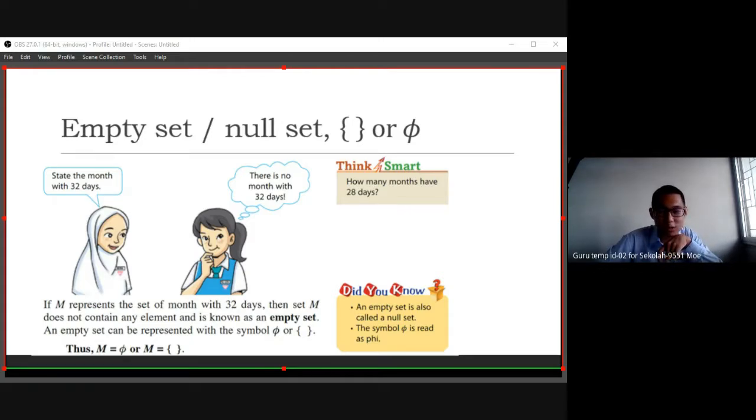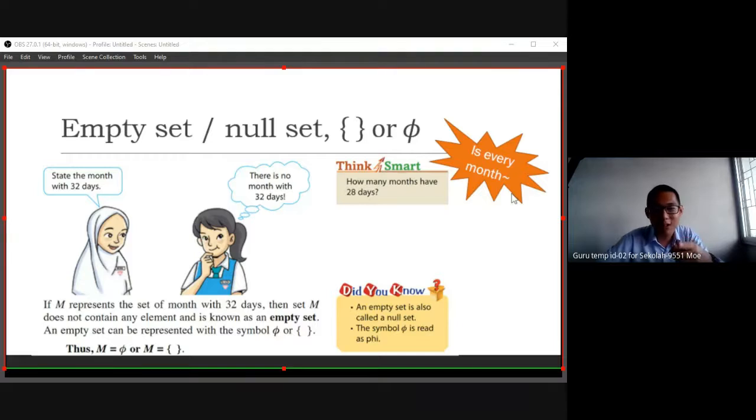So just now this one answered, how many months have 28 days? 12, right? Every month has 28 days. So the answer is 12. But if I just write down "every month", my answer does not fulfil the question. They ask how many months, and I say every month.